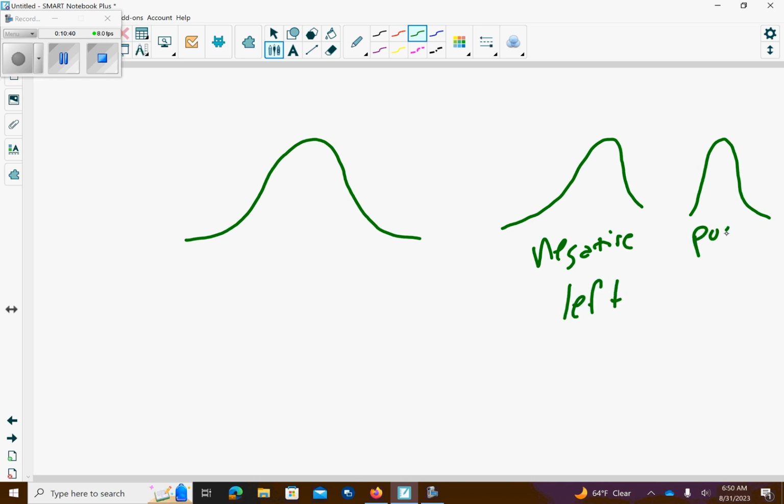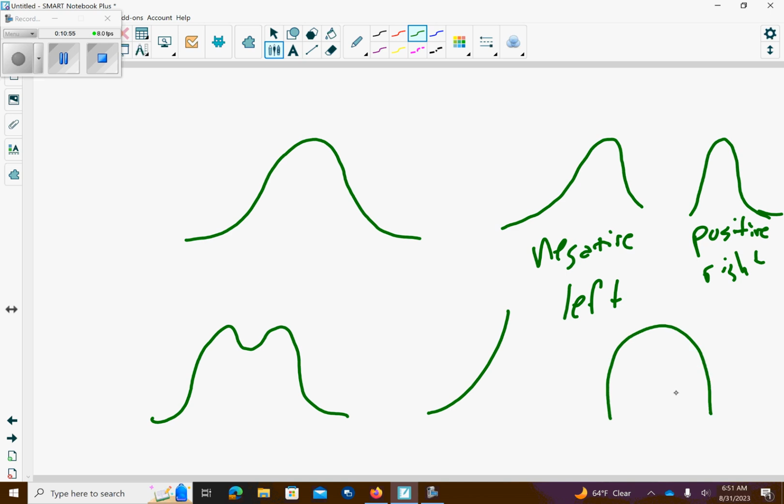This could be a positive skew, which is skew right. Okay, there's bimodal, which would just basically mean you have something like that. You have a J shape, you have an inverted U, and then there's rectangular, which really doesn't show up all that often.